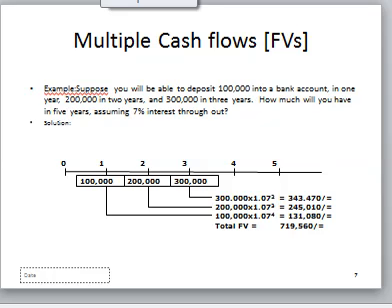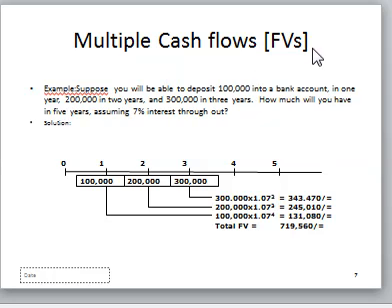In our previous example, we were looking at a lump sum amount. You expect to invest a lump sum amount, or you are expecting to receive a lump sum amount or to pay a lump sum amount. But in some cases, an investor may be investing different amounts in different years, or you are expecting to receive different amounts in different years, then you have what we call multiple cash flows.